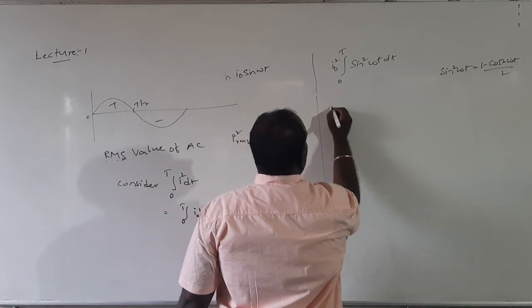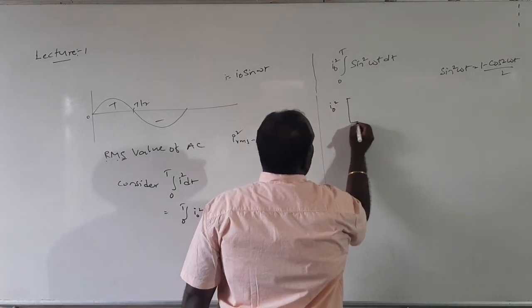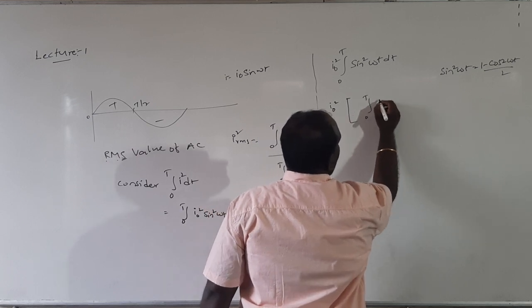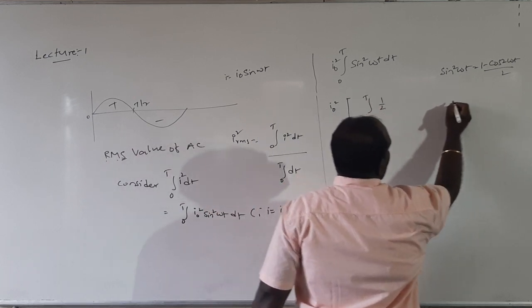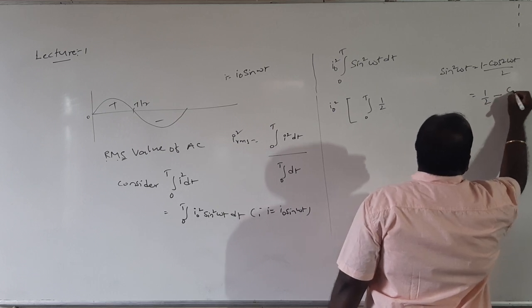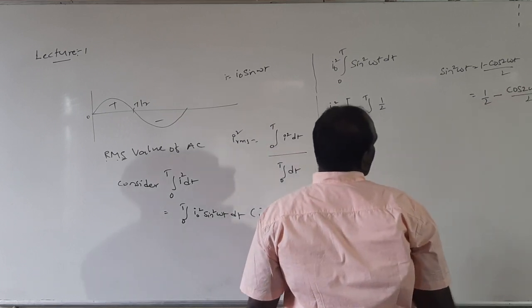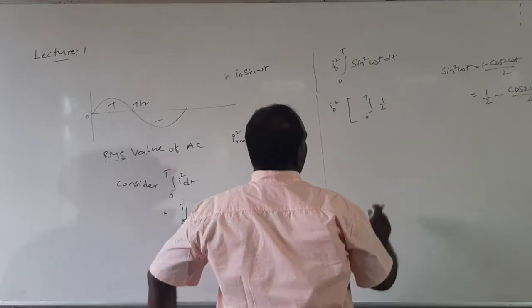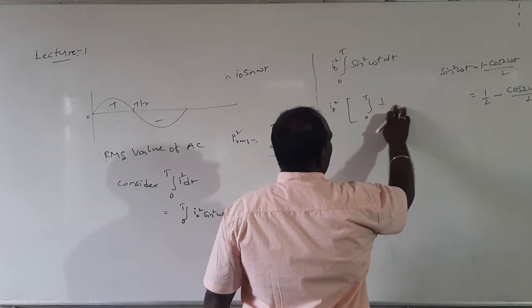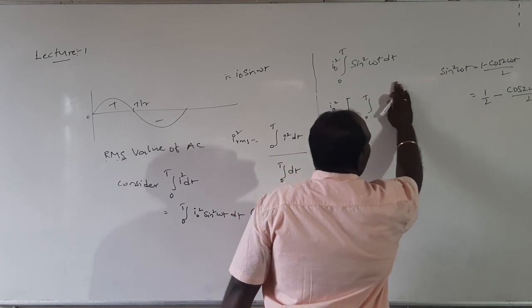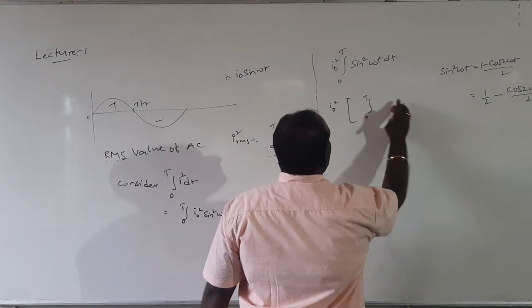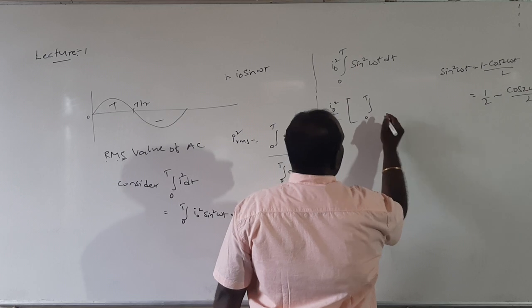I keep the I squared value outside. Integral 0 to T, 1 by 2, this we can write as 1 by 2 minus cos 2 omega t by 2. So it is better to bring 1 by 2 outside, since constants I am bringing outside.